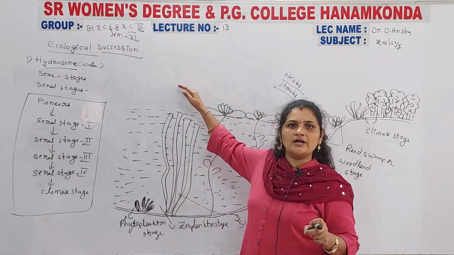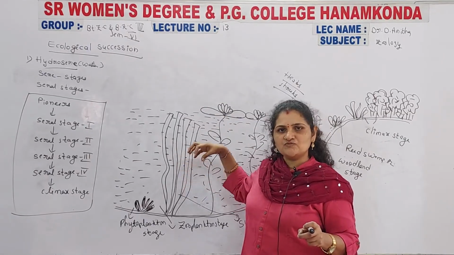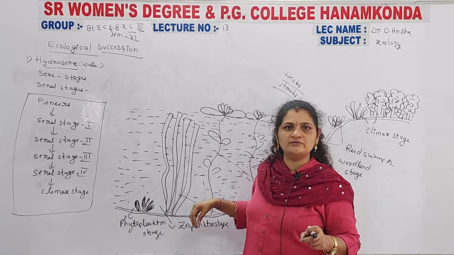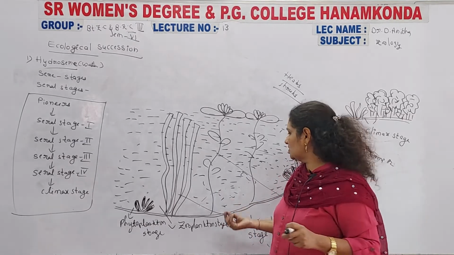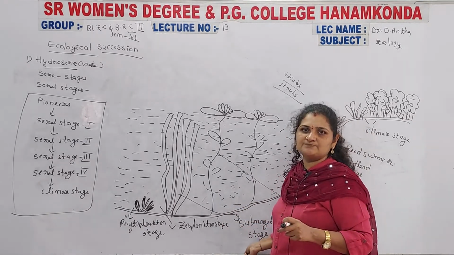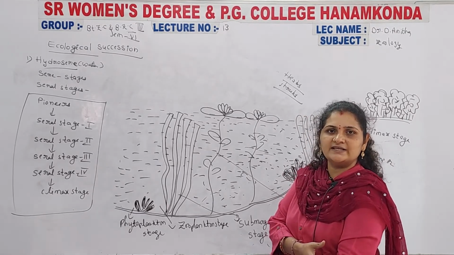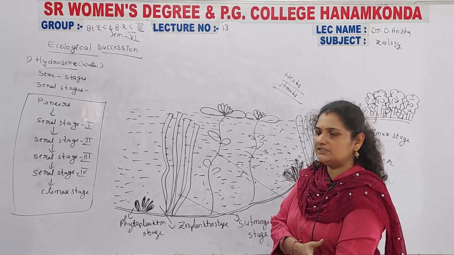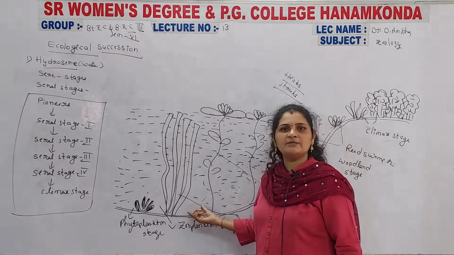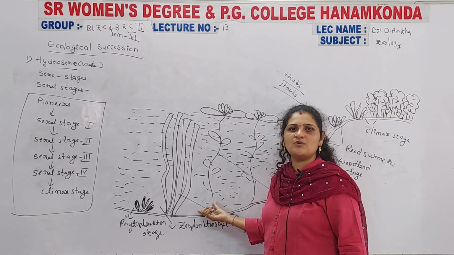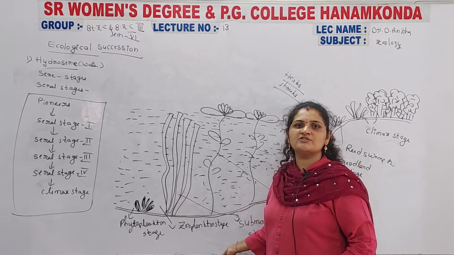Those plants do not come completely out of the water; they live completely inside the water and can survive there. Plants like Vallisneria and Edogonium develop here, and nearby, other organisms like smaller crustaceans, which are arthropodan organisms, also develop.